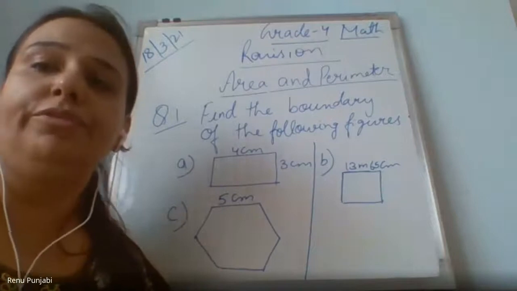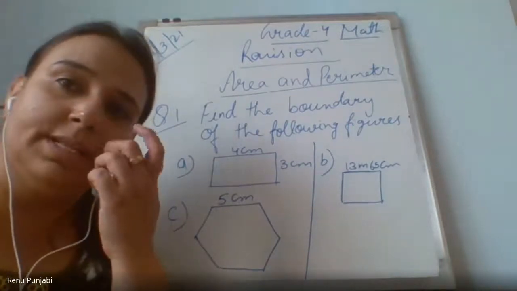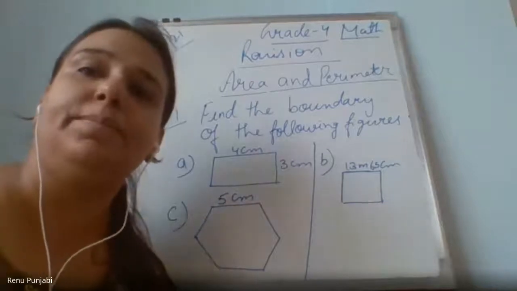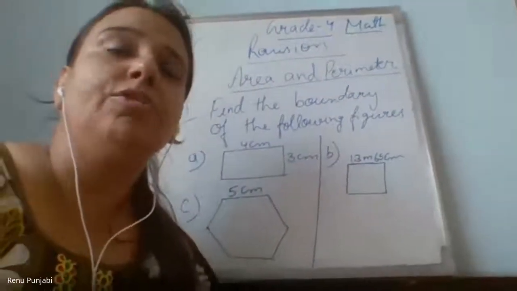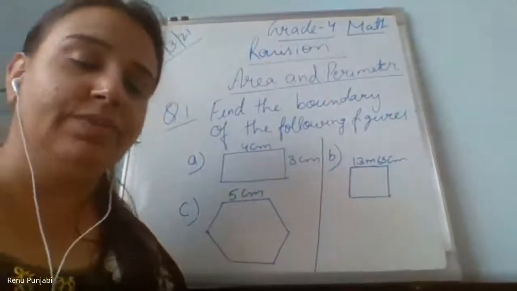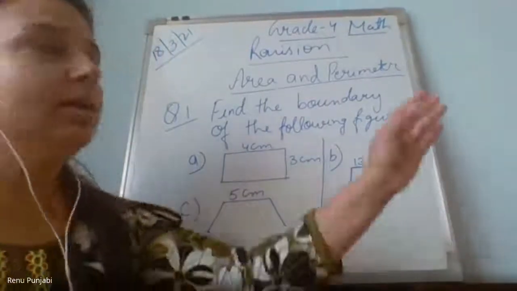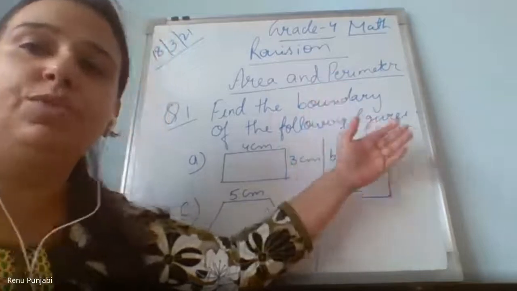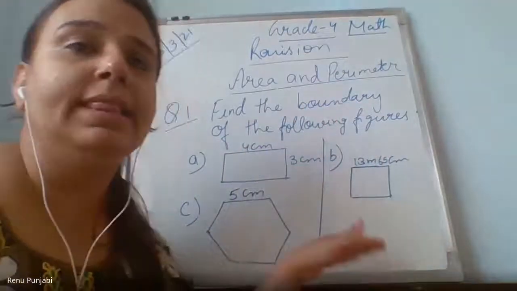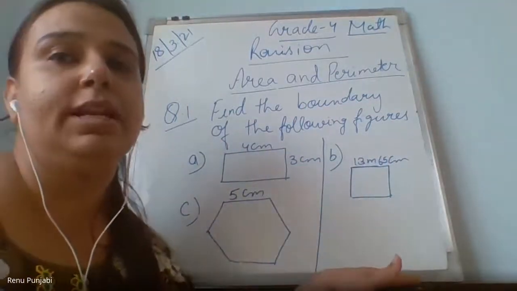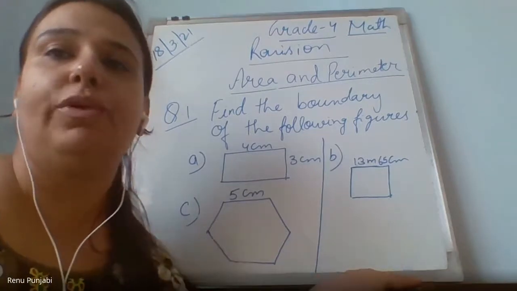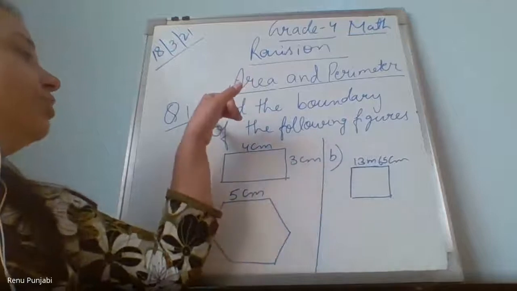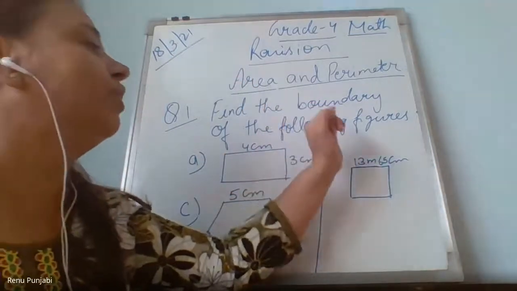So, good morning, all of you. We will wait one or two minutes more for the children to join. By the time, for those who are here, I'll repeat again. Take out your revision notebook, and first we will do the revision. The topic which we covered yesterday, area and perimeter, a few sums we will do on the basis of that. And then after that, we will do a few sums related to the topic postal rates, how to find the postal or the parcel rates. So the first question is: find the boundary of the following figure.